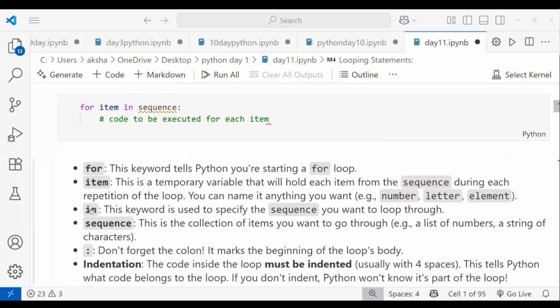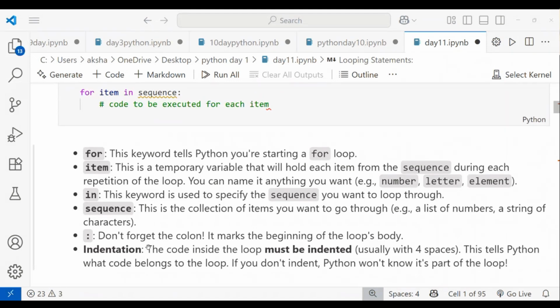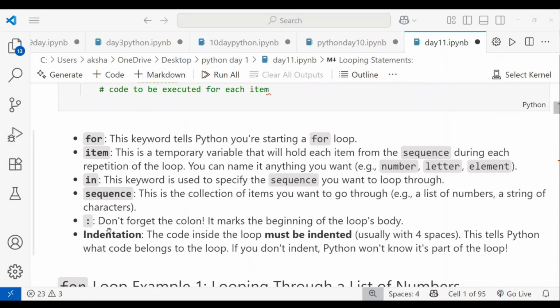in is a keyword and also a membership operator that specifies the sequence to loop through. A sequence is a collection of items you want to go through, like a list of numbers, strings, characters, a list or tuple, which we can iterate over. Then the colon: do not forget the colon, which marks the beginning of the loop body.